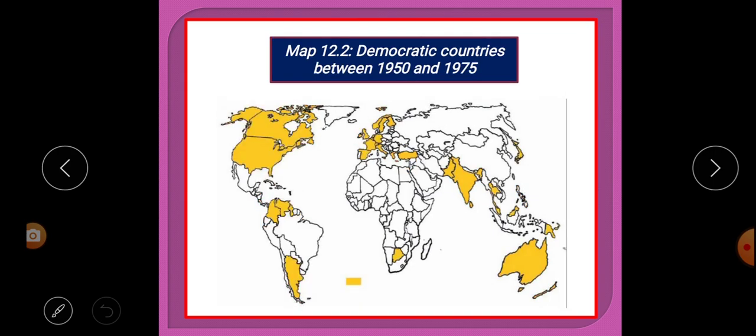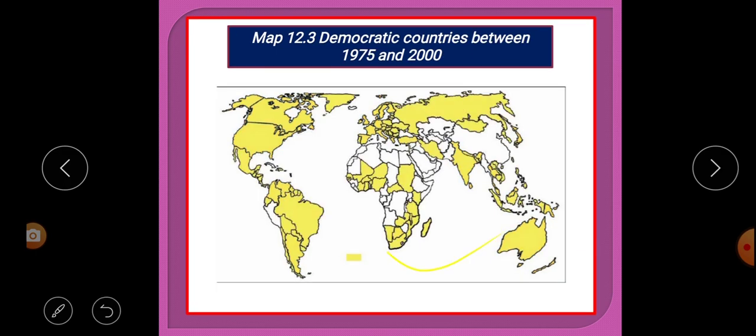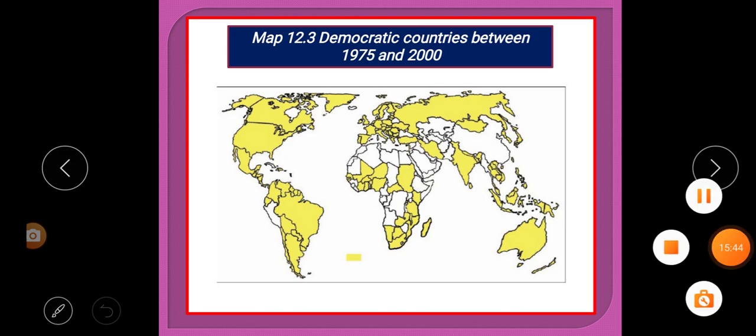Next, these are the countries that established democratic government from 1950 to 1975, and these are the countries that established their democracy from 1975 to 2000. So this map gives details about the establishment of democracy in different countries.